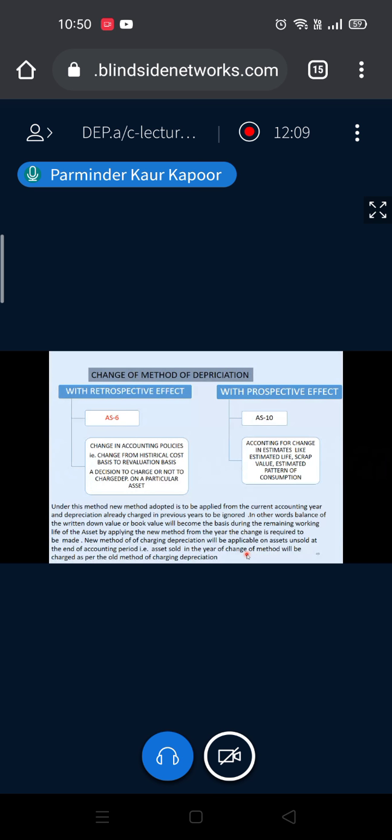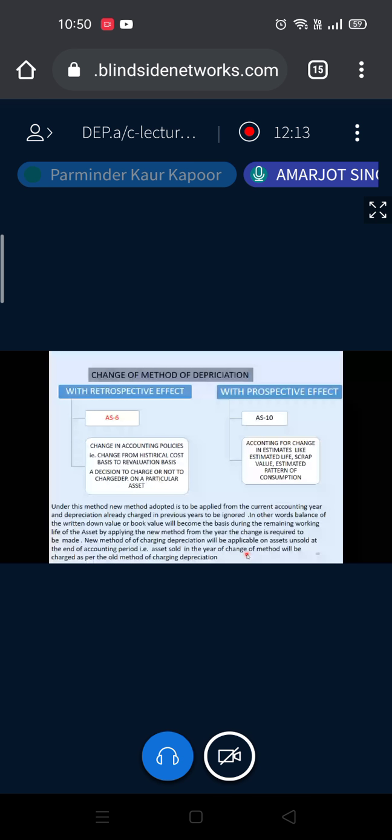Ma'am, what if the asset is sold at the end of the year? If the asset is sold at the end of the year, then I think because the method is changed on 31st December, obviously you are going to charge depreciation as per the new method.